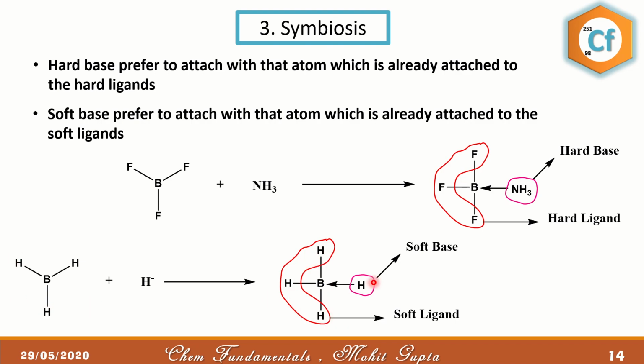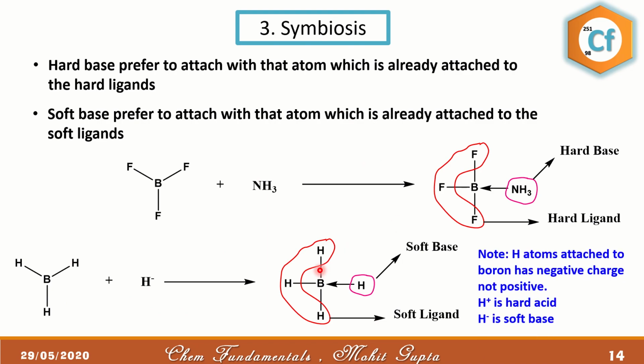So these are the soft ligands and this is the soft base. Now let's consider this. You have BF3 and you have NH3 and hydride ion. So in these two cases, which will prefer to form a bond with BF3? Obviously NH3. And in this case, if you have BH3 and you have H negative and NH3, which will prefer to form a bond? This hydride ion as compared to the NH3. Why? Because of this symbiotic effect.